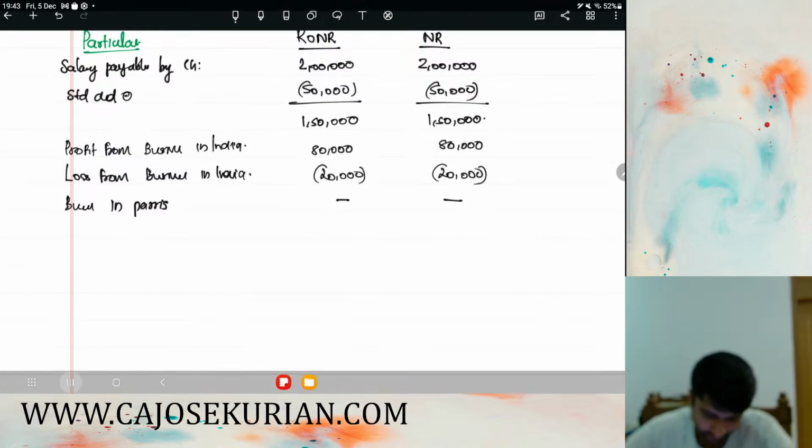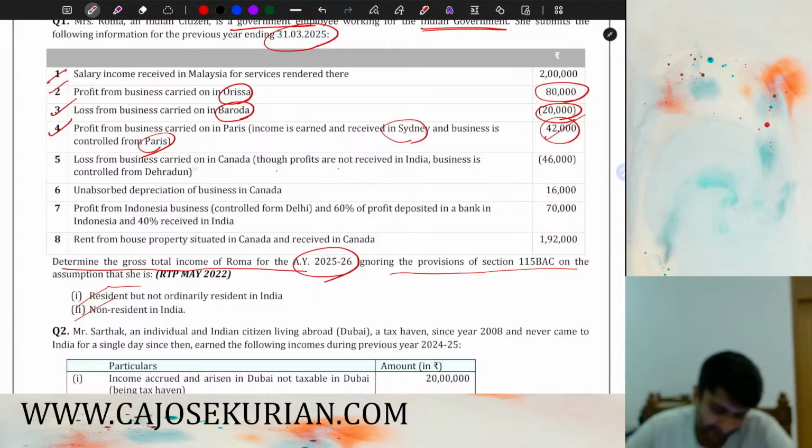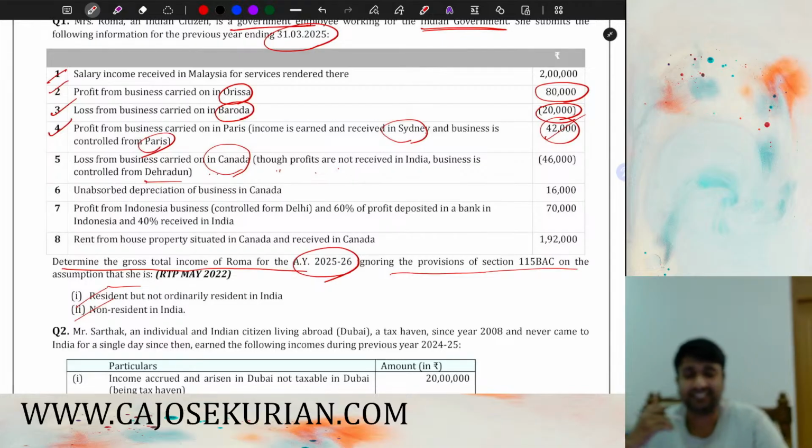Then, what is next? Loss from business carried on in Canada. Business actually is in Canada. Though profits are not received in India, business is controlled from Dehradun. If you have an income accrued outside India, due to business control from India or profession set up in India, that income will be taxable in the hands of RNOR.